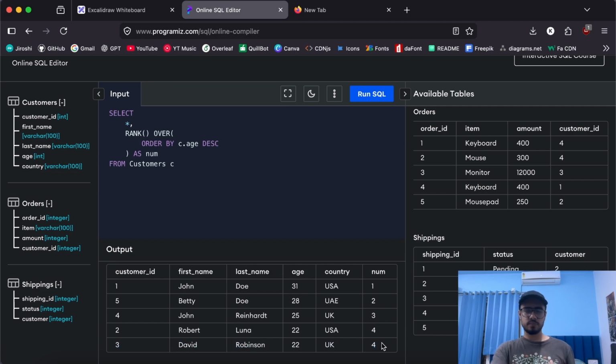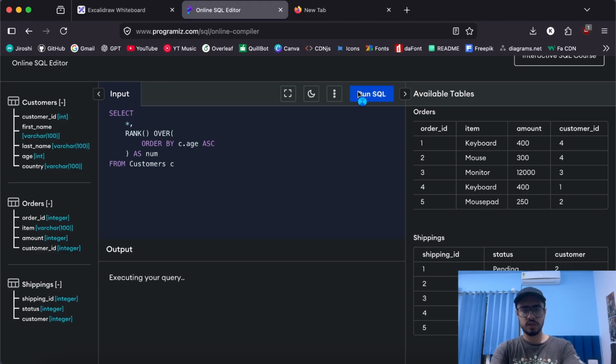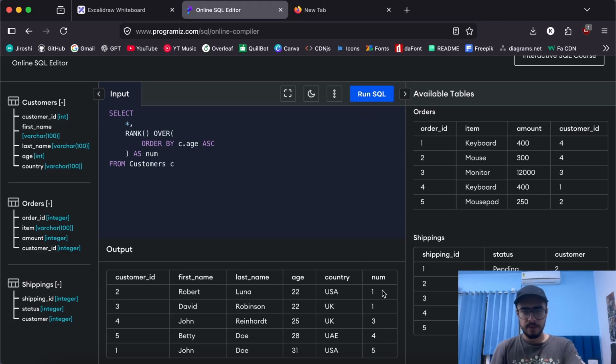All right. Now let's change this from descending to ascending. Now when I run SQL, you'll see something crazy. The rank assigned to each row is now in ascending order of the ages, right? 22 comes at the top, then 25, 28, 31. But the weird thing is that we got 1, 1, then 3, 4, and 5. There is no 2. 2 is missing. So what rank does is, it will skip a number if there are duplicates. There are two duplicate ages for 22, so it gave them the same rank, but it skipped the next consecutive number and went to the next in the iteration.